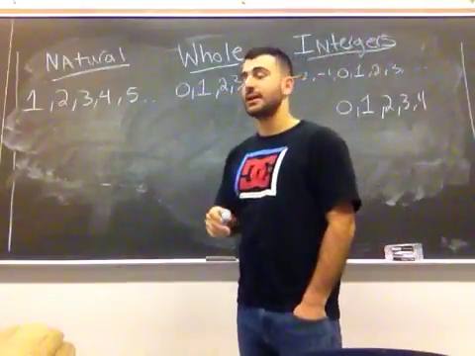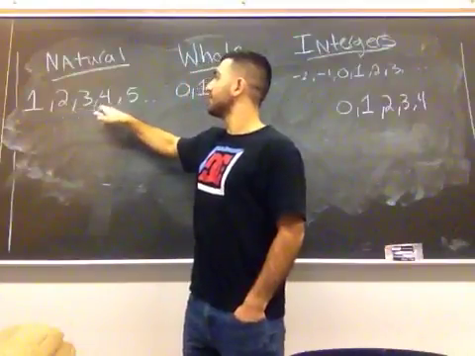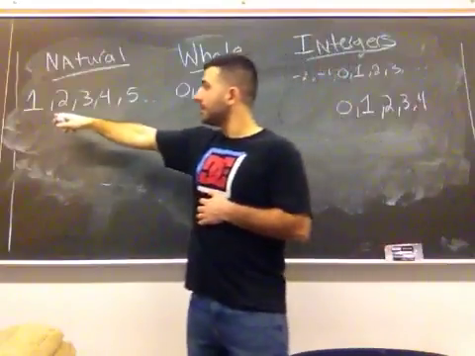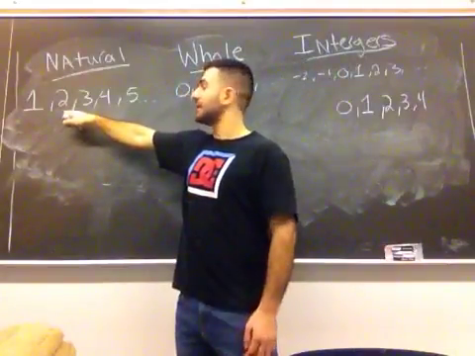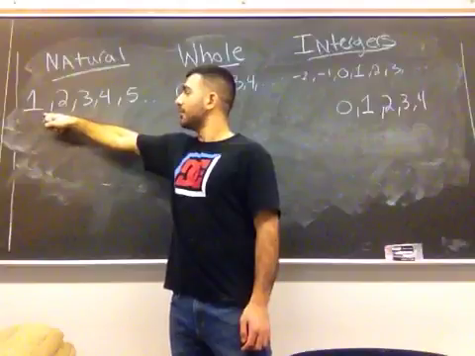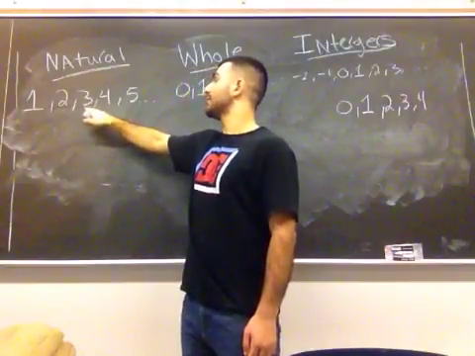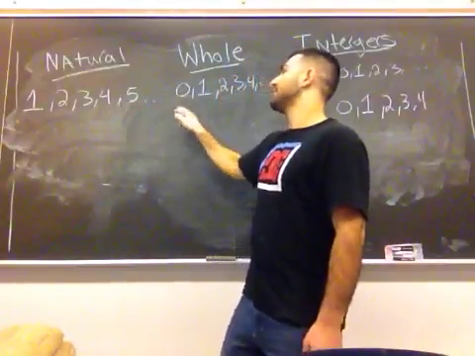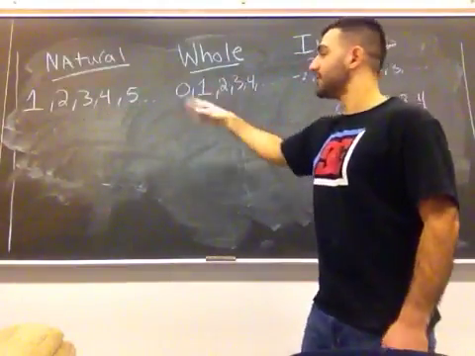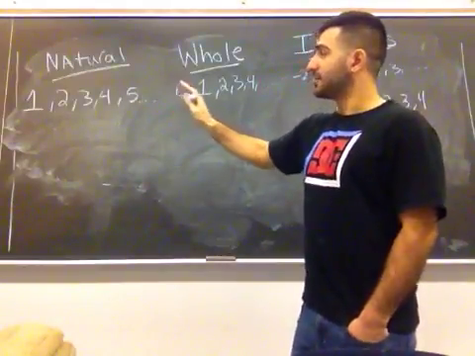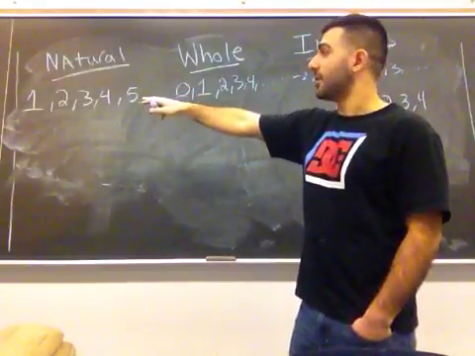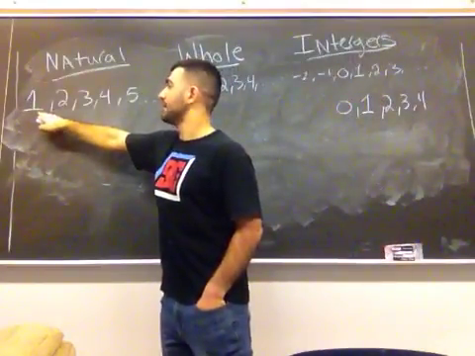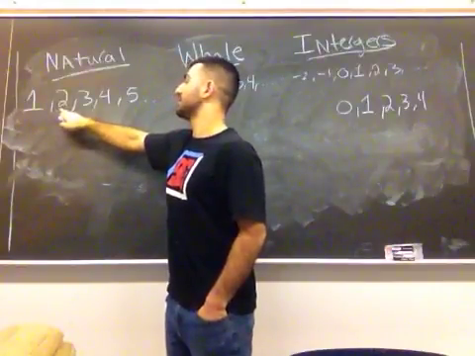A natural number is any number such as 1, 2, 3, 4, 5. So it's a counting number. It's a number where you start off from 1 and you just add a 1 to get to the next number. So in this case, 1 plus 1 is 2, 2 plus 1 is 3, 3 plus 1 is 4, 4 plus 1 is 5, and you keep going. And this goes on forever and ever and ever. It never stops. So a natural number is a counting number which you start off at 1, and each number is 1 plus the number you're at. So 1 plus 1 gives you the next number, 2.